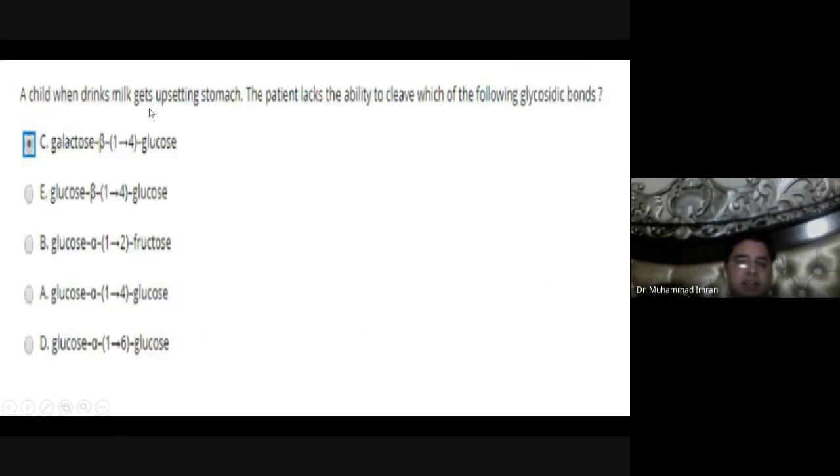A child, when drinking milk, gets an upset stomach. The patient lacks the ability to break which of the following glycosidic bonds? It cannot break the galactose beta 1 to glucose linkage. So it has no lactase enzyme, which is produced from the small intestine brush border cells.